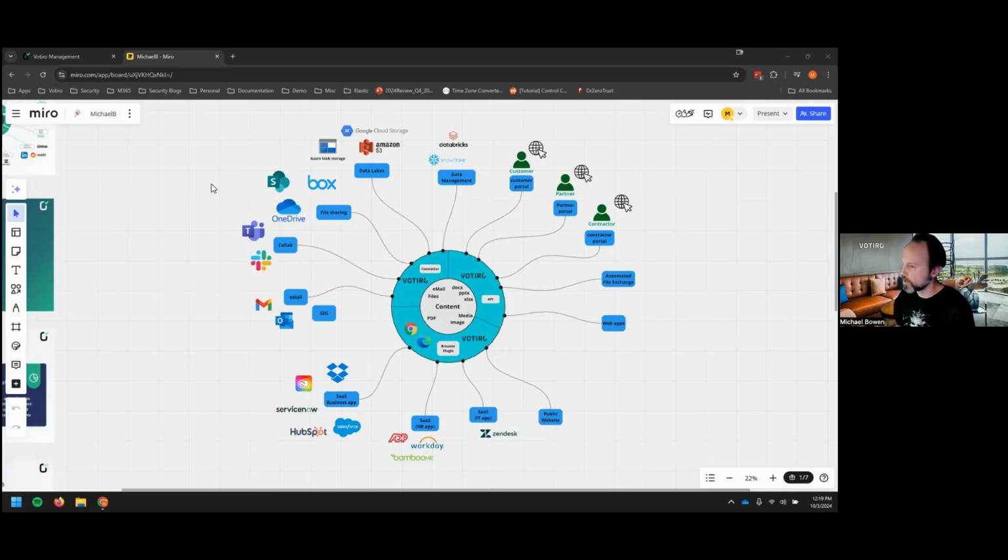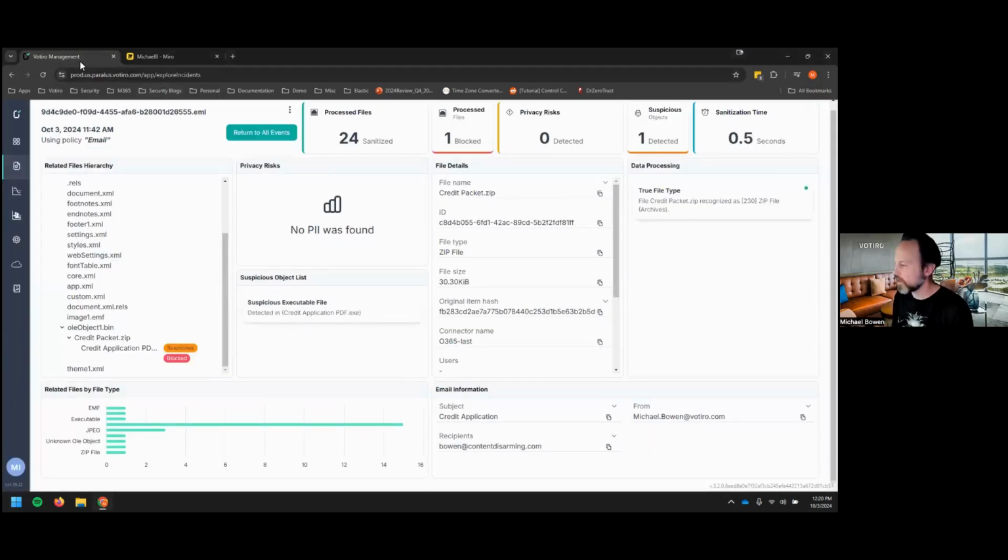That incoming file also can contain your customer's private information, things like social security number, credit card number, other sensitive information. That document's then shared via email or Teams or uploaded to a OneDrive account or SharePoint site. That single file is now located in a number of different locations across your organization, posing both a malware risk as well as exposure of private data. So let me show you a quick demo of how Votiro tackles both of these problems.